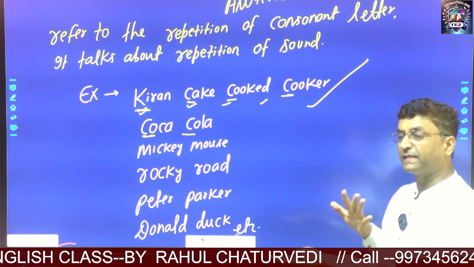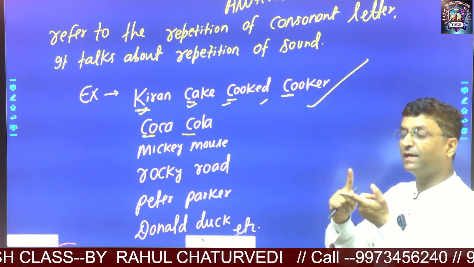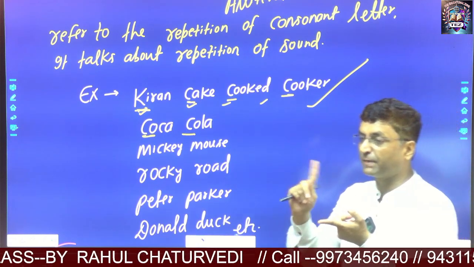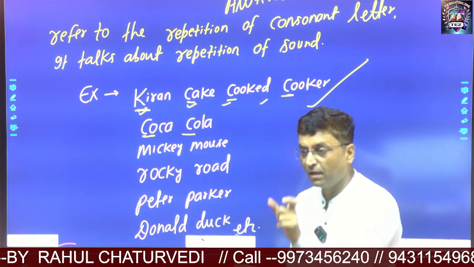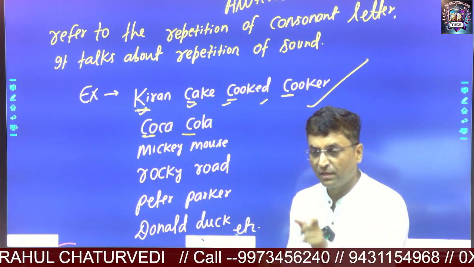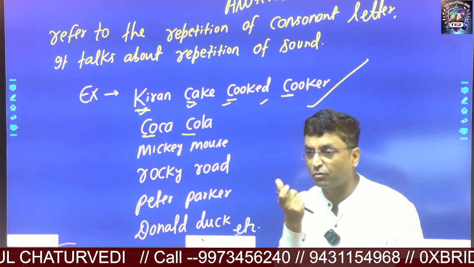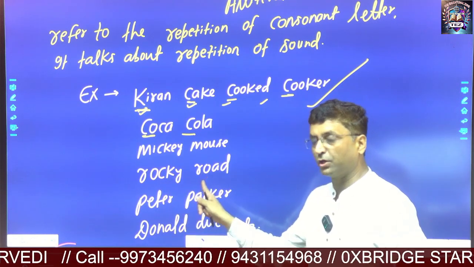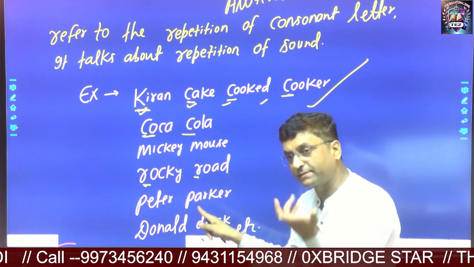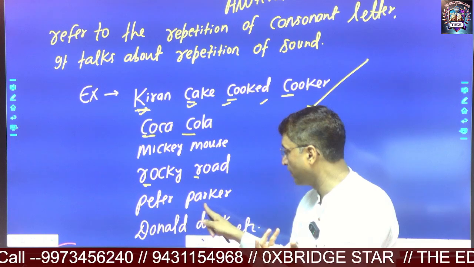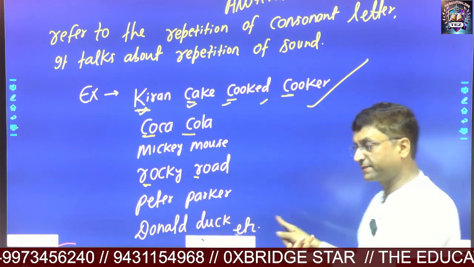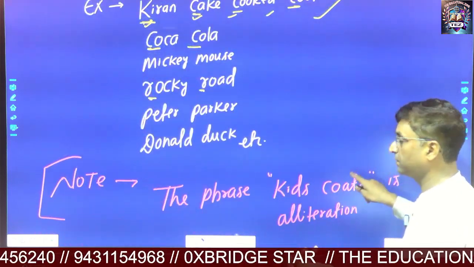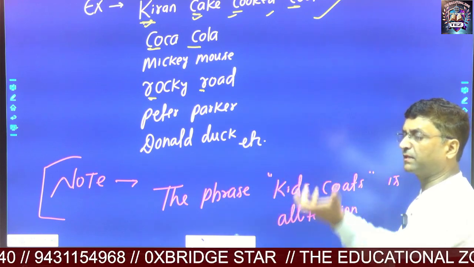So what attention do you have to pay? Alliteration does not talk about the repetition of consonant letters. On the contrary, it talks about the repetition of initial consonant sound. Are you getting it? So take Rocky Road, Rocky Road. The initial consonant sound is the same. Peter Parker. Of course, the sound is the same. So Donald Duck. Let's take another example.